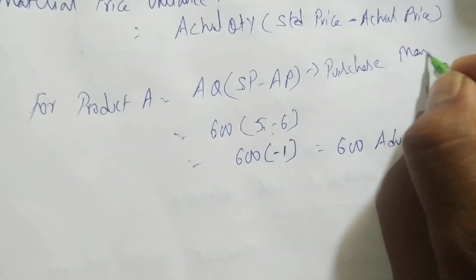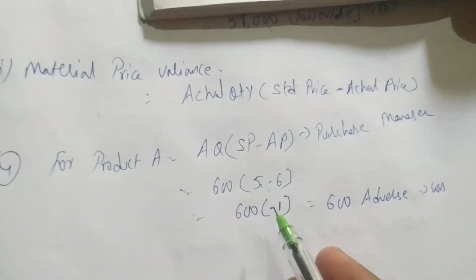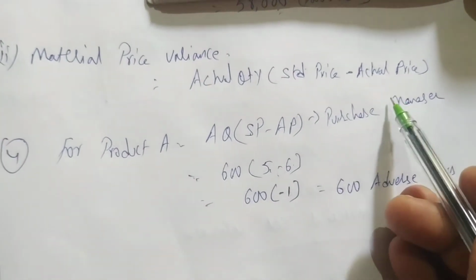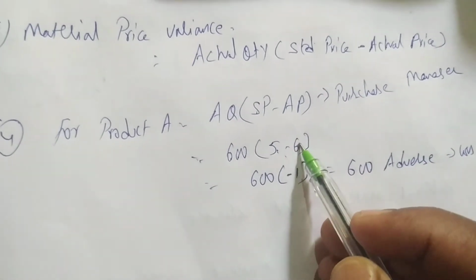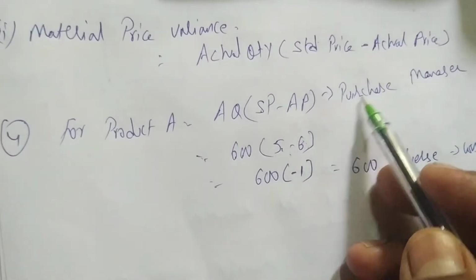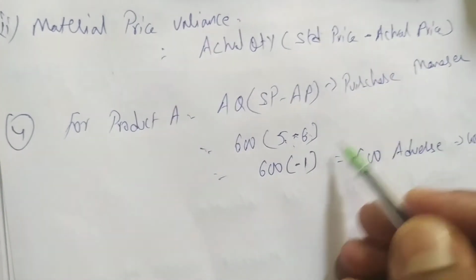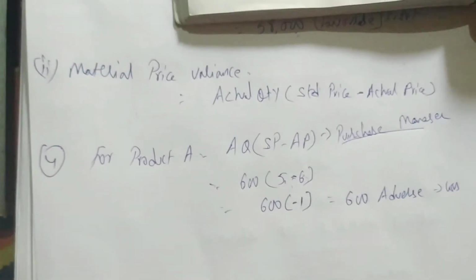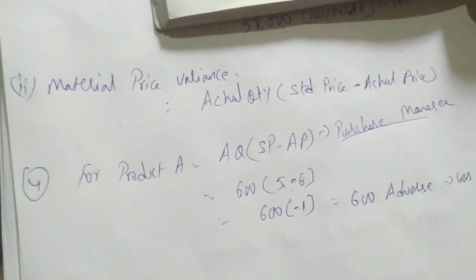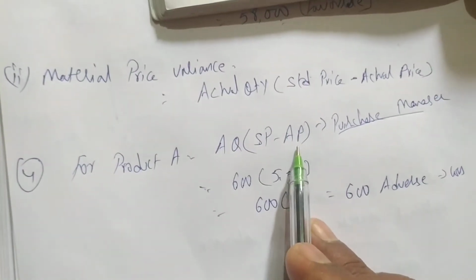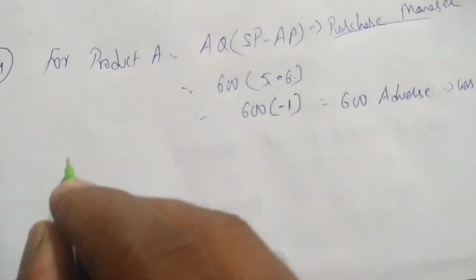The company is saying to the purchase manager to purchase the raw material for 5 rupees. Due to the purchase manager's activities, they purchased the material for 6 rupees. He paid 1 rupee extra. So who is responsible for price variance? The purchase manager is responsible. Because of him the company is incurring a loss of 600 rupees. Next we'll do product B also.